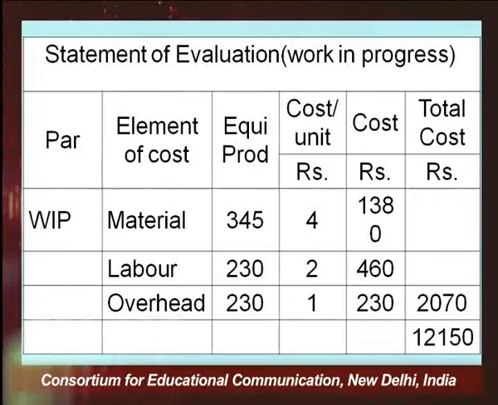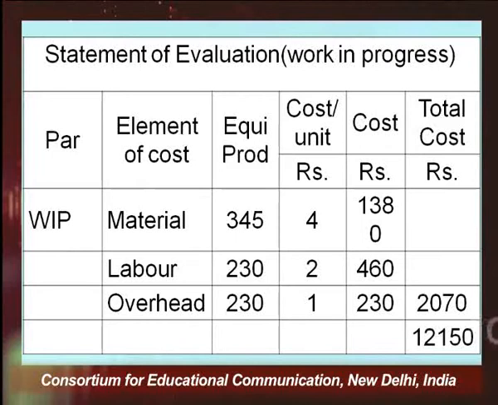Right. So, here you can see, work in progress value is material 345 multiplied by 4, 1380, labor 230 units. Here you are seeing for each element, material, labor, overhead, the equivalent production number of units are different. Earlier, in the abnormal loss and in the finished goods, the equivalent production units were the same.